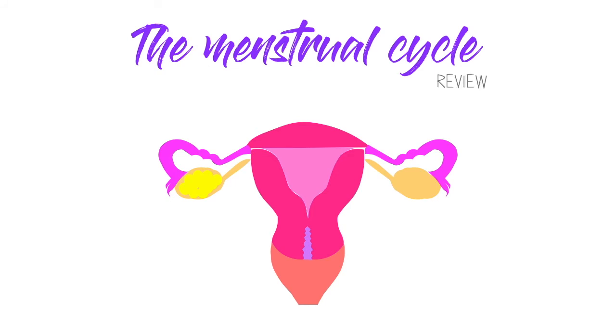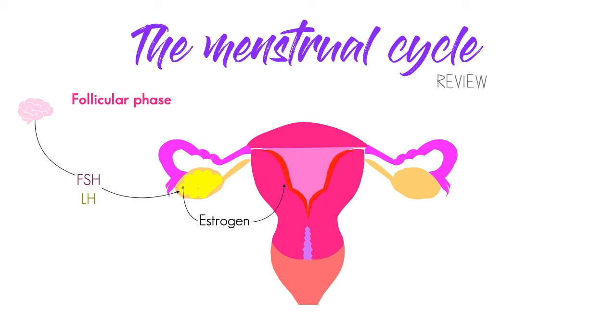The menstrual cycle has 4 phases, and the first one, the follicular phase, starts when the brain produces FSH and LH to stimulate a follicle in the ovary. The follicle produces estrogen, and that causes the uterus lining to thicken. When the egg is ready, ovulation happens, controlled by a peak of LH in the body. With this, the egg is released into the fallopian tube and stays there for a couple of days.